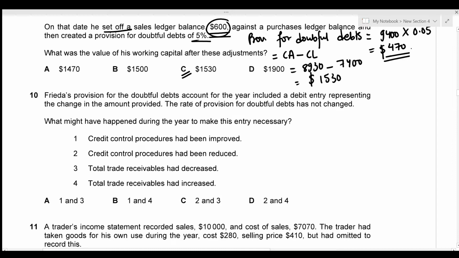Frieda's provision for doubtful debts account for the year included a debit entry representing the change in the amount provided. The rate of provision for doubtful debts has not changed. What might have happened during the year to make this entry necessary? So the debit entry is always going to be a decrement in the value of the provision for doubtful debts.